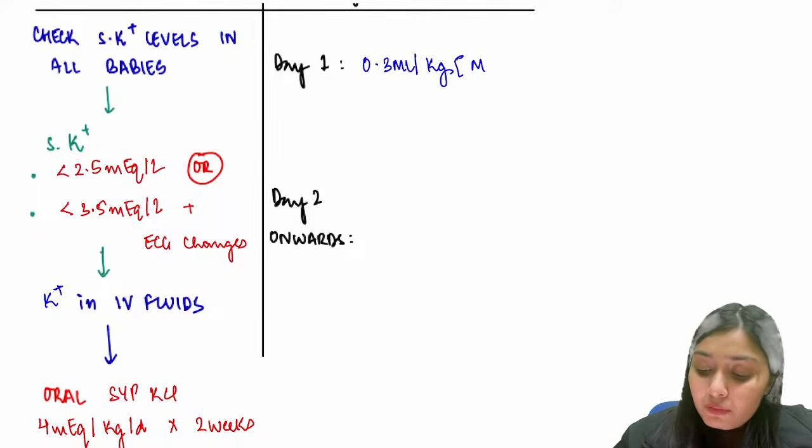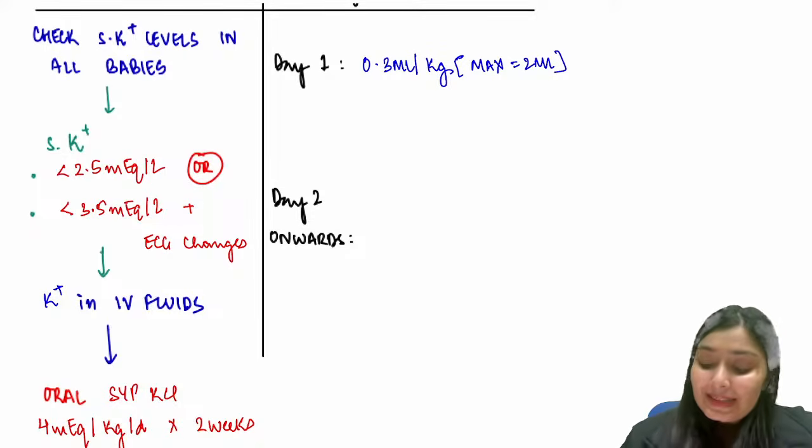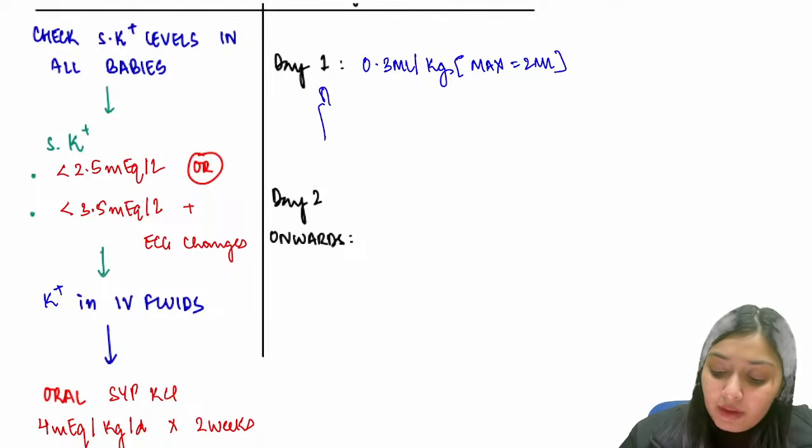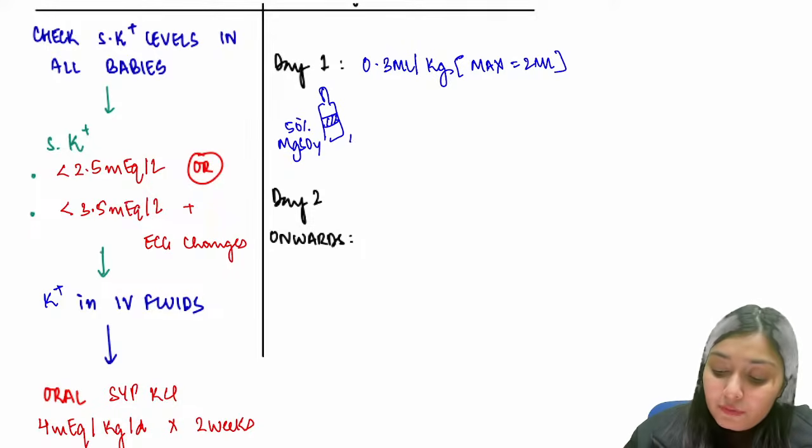Maximum you give 2 ml. You give 0.3 ml per kg, maximum 2 ml. If you have ever seen an ampule of MgSO4, this is 50% MgSO4. It has 4 milliequivalent per ml.